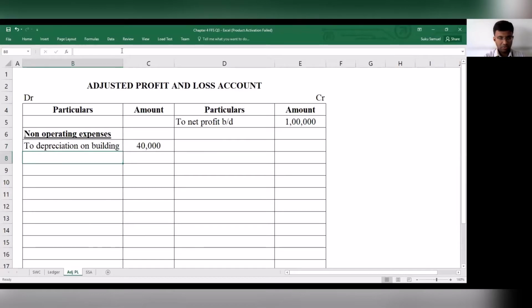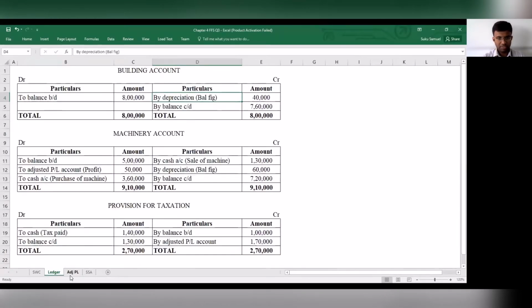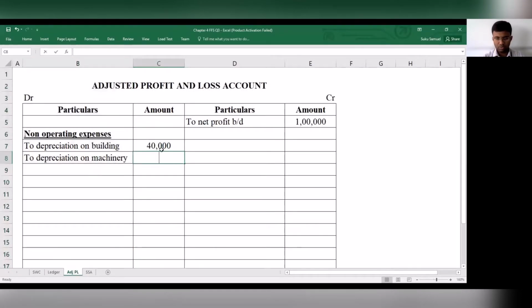Then to depreciation on machinery, and depreciation on machinery is 60,000.